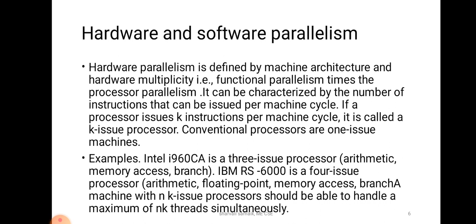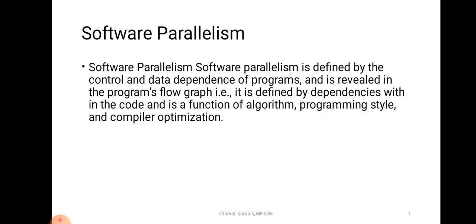We have seen how hardware and software parallelism work, what is hardware parallelism, examples of hardware parallelism, what is software parallelism, and how the graph is used in software parallelism. In this session, we have seen a glimpse of the concept of parallelism. In the next session, we will see in detail about latency, grain size, and other parts like program partitioning and scheduling.